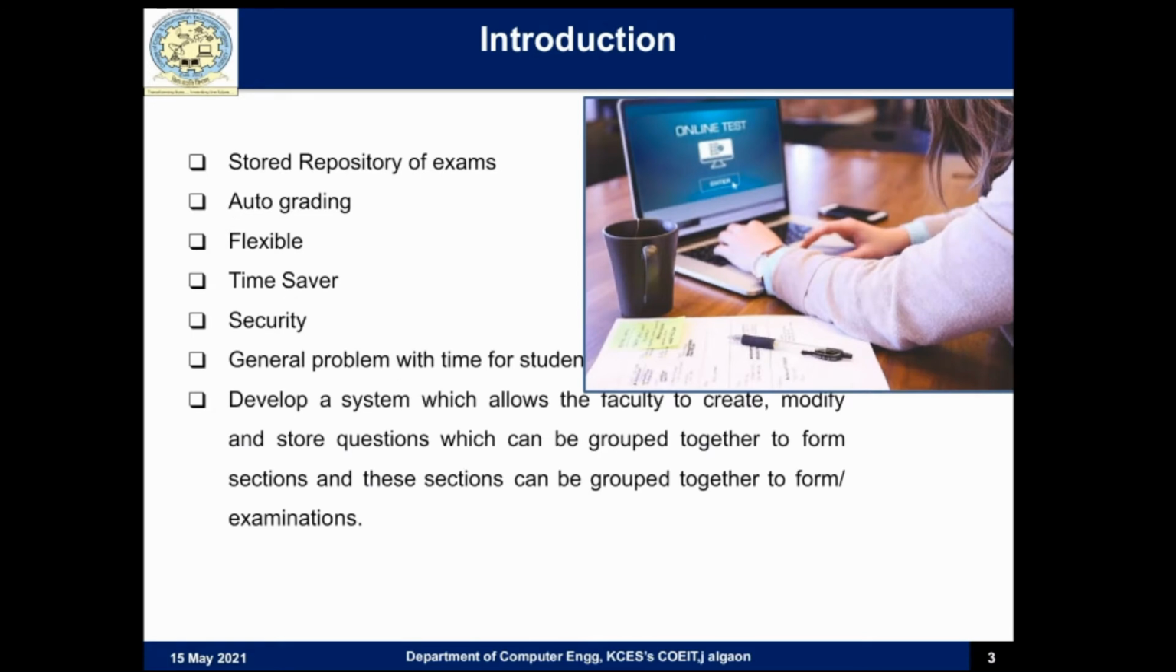Online examination is efficiently used in day-to-day life because it saves time, and also it is the most accurate system. It is necessary for every technical student to have basic knowledge of the online examination system, and also a store repository of exams, auto grading, flexible time saver and security.